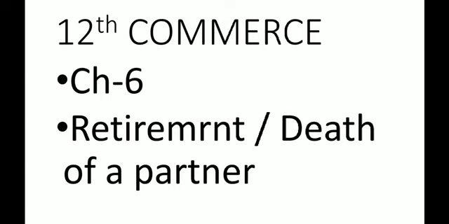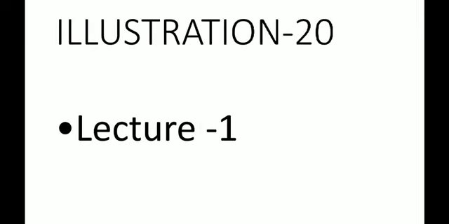We have been doing chapter 6, that is retirement or death of a partner, and in today's lecture we are going to start with illustration 20. In the last lecture, we finished illustration 15, and this is the first part of illustration 20. I hope you all understand that these are long sums and it is not possible to finish a long sum within a single lecture. So this is the first part of illustration 20. This is given on page number 241 of your textbook.